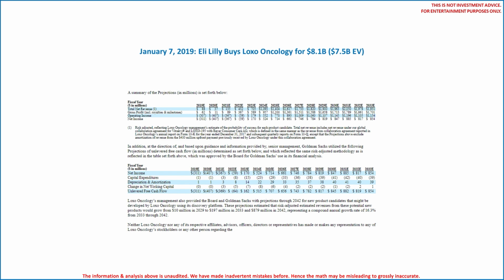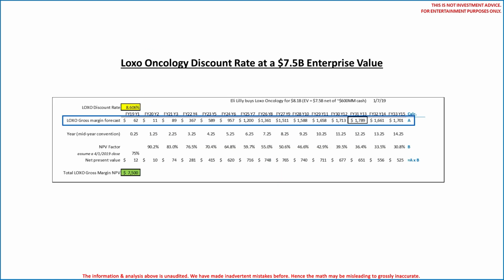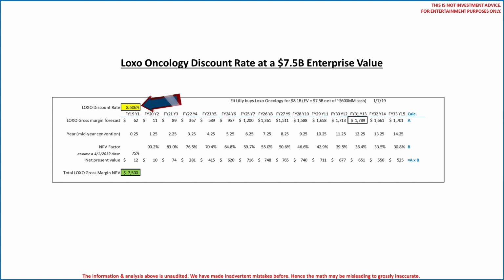Okay, in any event, LOXO Management provided Lilly this 15-year financial forecast and these gross margins by year. Now listen folks, a discount rate of 8.606% on these gross margins yields a cumulative net present value of LOXO's gross margin forecast of $7.5 billion. That's the lowest discount rate we've seen to date.